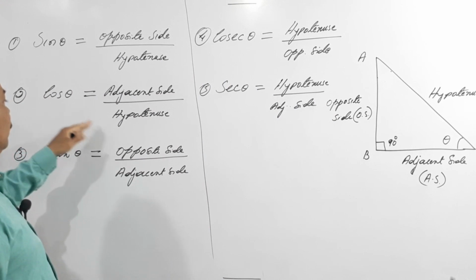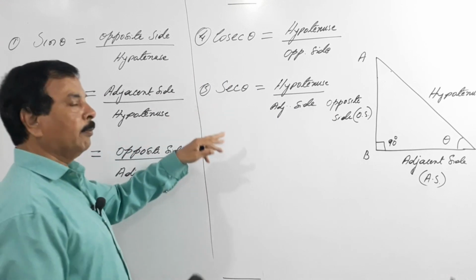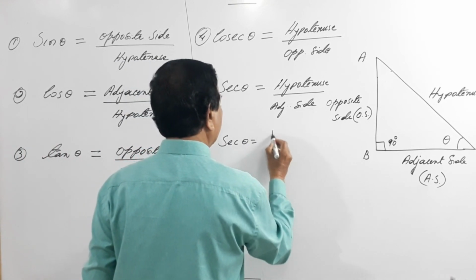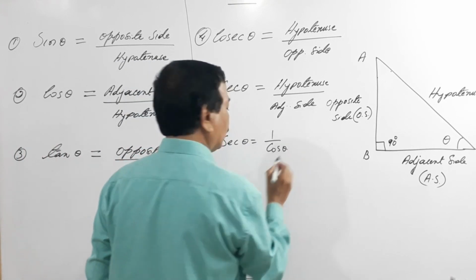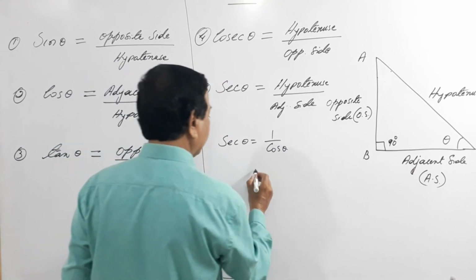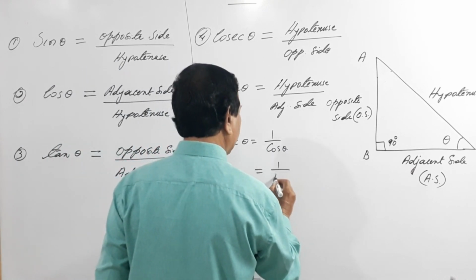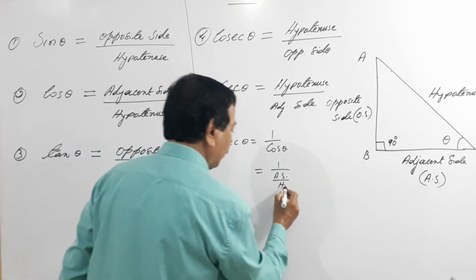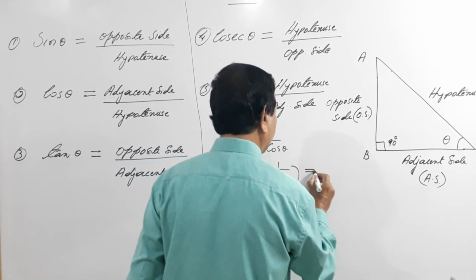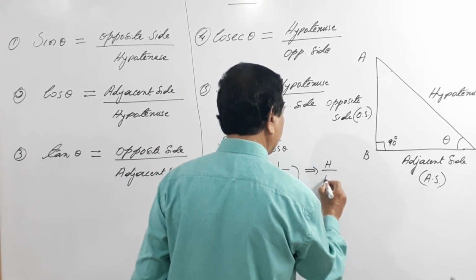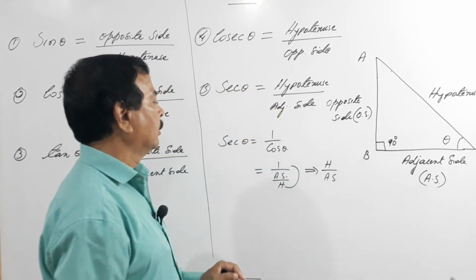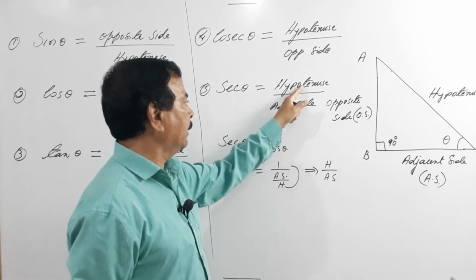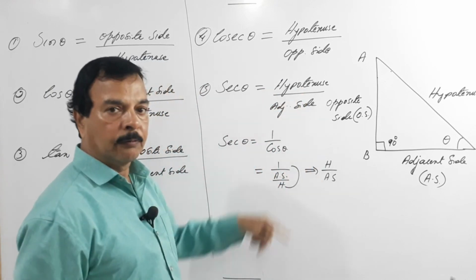Secant theta. So secant is 1 by, what is that? Secant theta is 1 by cos theta. So that is nothing but 1 by adjacent side by hypotenuse. So hypotenuse will go to the numerator, that becomes what? Hypotenuse by adjacent side. So secant theta is what? Hypotenuse by adjacent side. So this is how we have derived it.